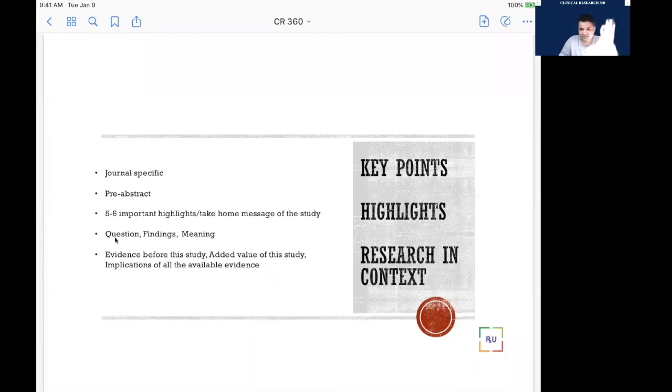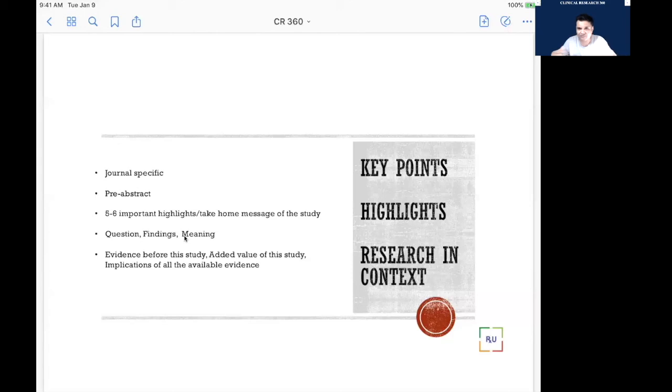Ask the question: whether COVID-19 increases the risk of mortality among smokers, question mark, in 1 line. Then the finding: yes, it increased by 2.5 odds, if that is in your study. Then 1 or 2 lines meaning that more studies should be done to adjust for those risk factors, and how you can create awareness. So that is the meaning.